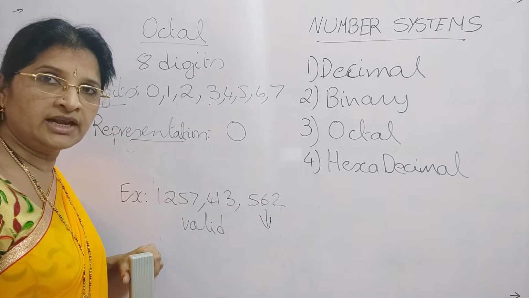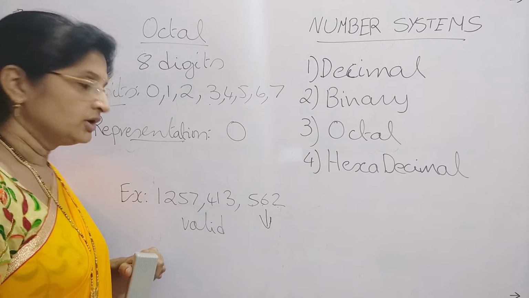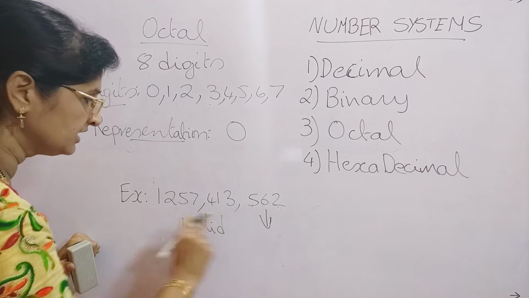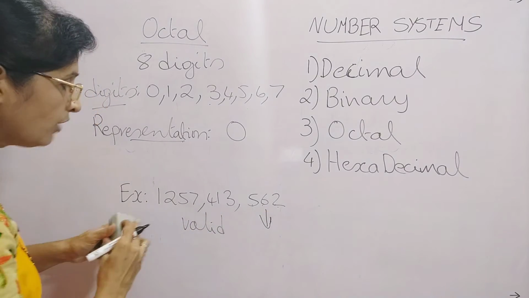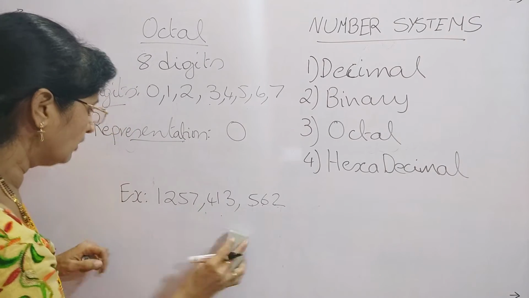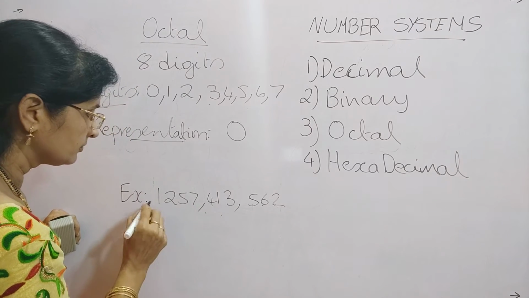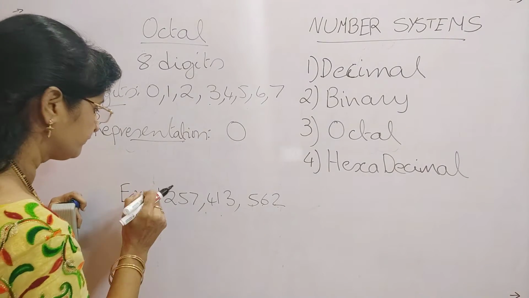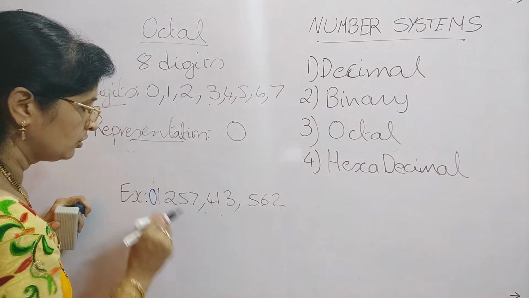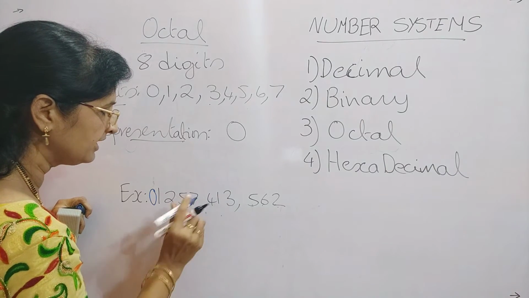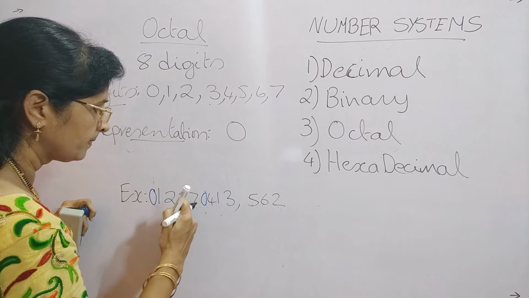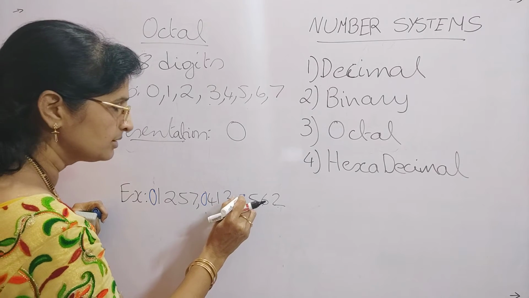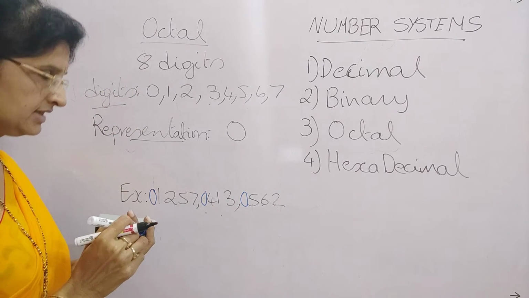All the octal numbers must start with 0. So whenever you are representing these octal numbers, you have to write them as 0, 1, 2, 5, 7. Similarly 0, 4, 1, 3. Similarly 0, 5, 6, 2.